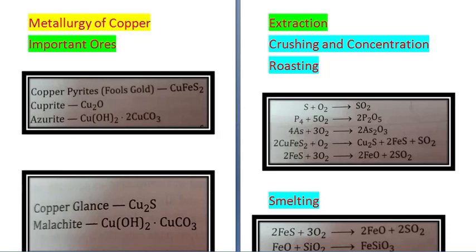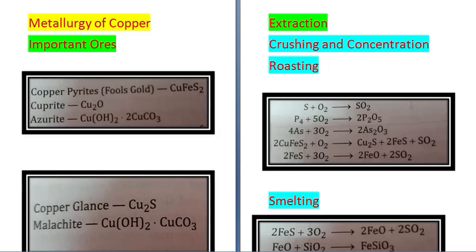Copper glance, Cu2S. Malachite, Cu(OH)2·CuCO3. Copper pyrite, CuFeS2, is the most important ore of copper, and most of the copper is extracted from this ore by self-reduction technique and pyrometallurgy.